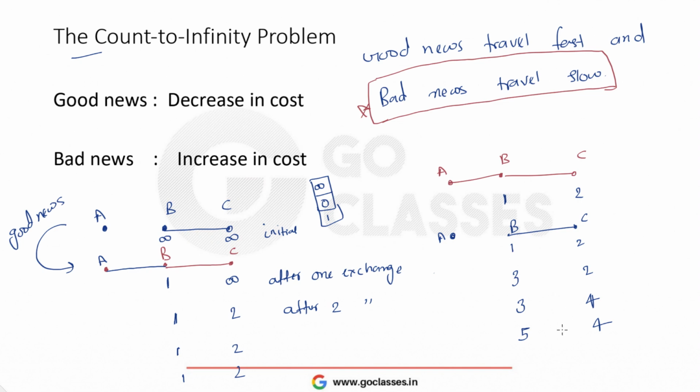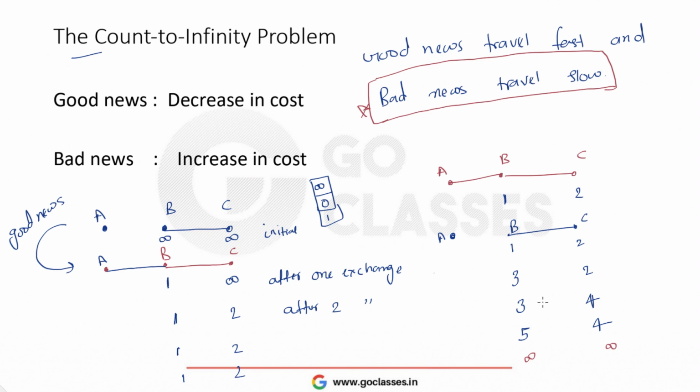And clearly this is a problem. But just listen carefully, I'm not saying that this is not working, it is still working. Ultimately what I want is for B to be infinity, and I want C to also be infinity. Ultimately I want the distances to be infinity. So it is working. It's not like it's wrong, it's just that it is slow.